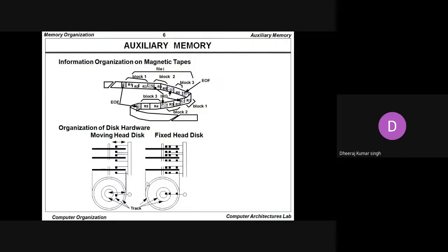So we were discussing the auxiliary memory. Whenever we talk about the auxiliary memory, the most important memories are the hard disk drive as well as the magnetic tape drive. These are the most common auxiliary memory used right now. Whenever you use your laptop or desktop, you use the hard disk drive there. But for permanent storage of data, you generally use the magnetic tape drive. Long time backup is always taken onto the magnetic tape drive.